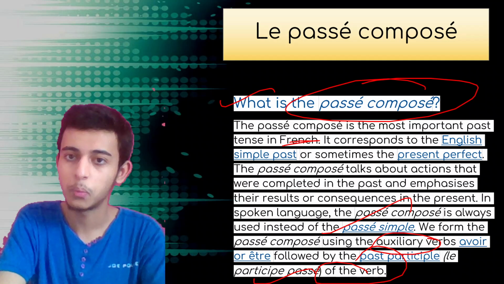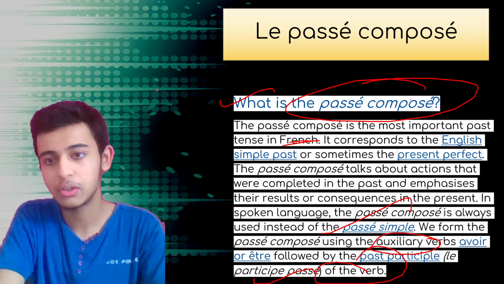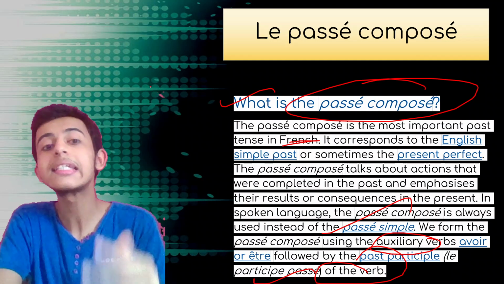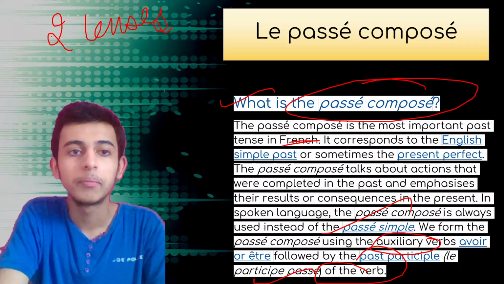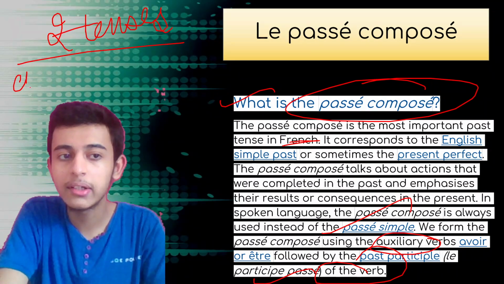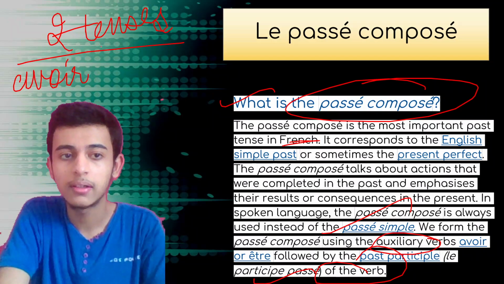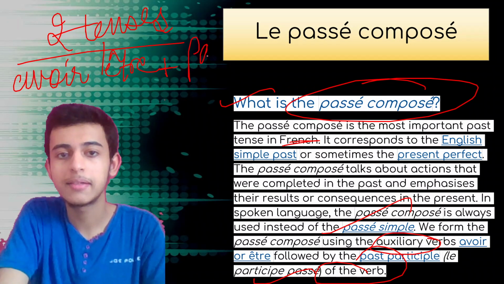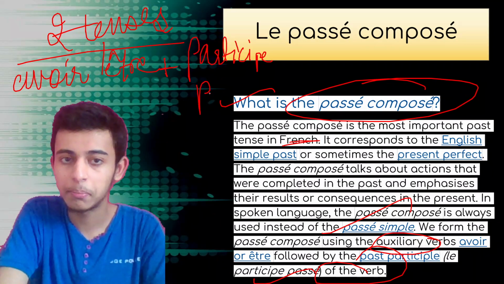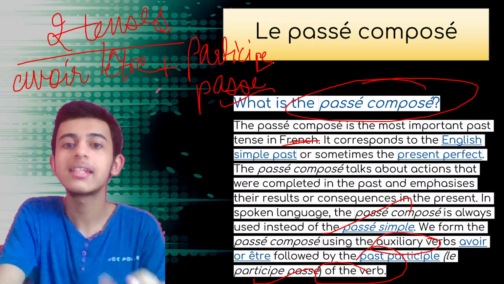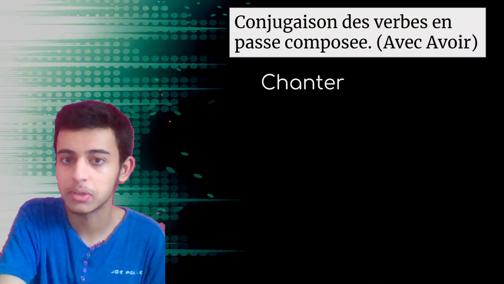Okay, we form the passé composé using auxiliary verb avoir or être followed by the participe passé of the verb. So why is it known as passé composé, composed past? Because it is composed of two parts. One is the auxiliary avoir or être, plus the participe passé of the verb, that is the past participle of the main verb. That is why it is termed as composé.